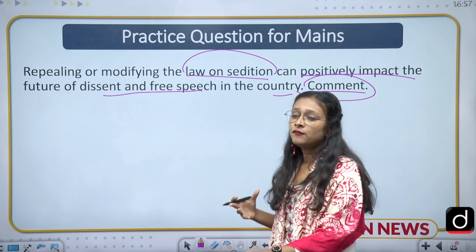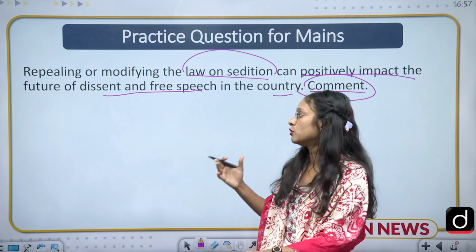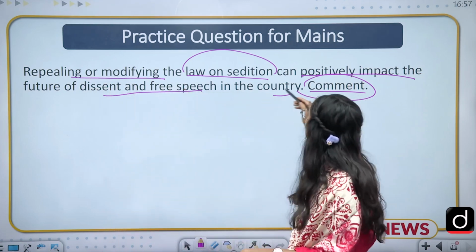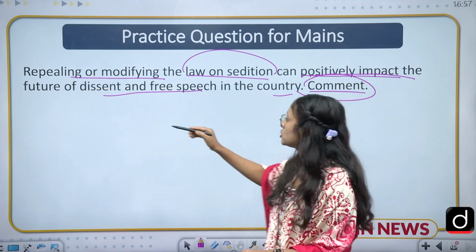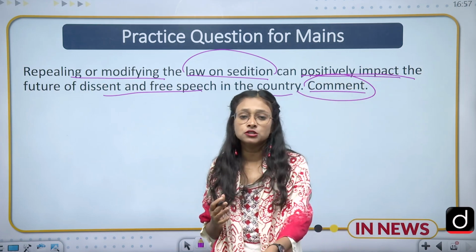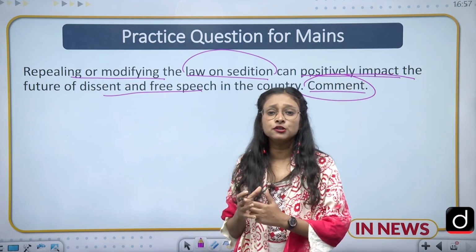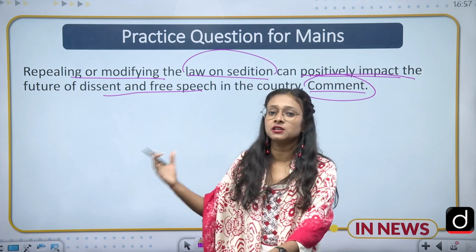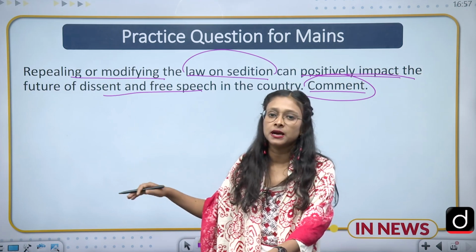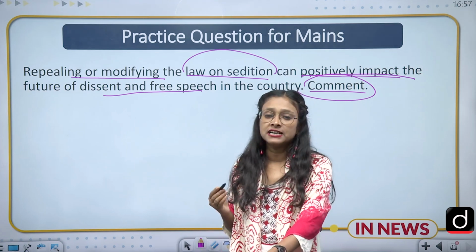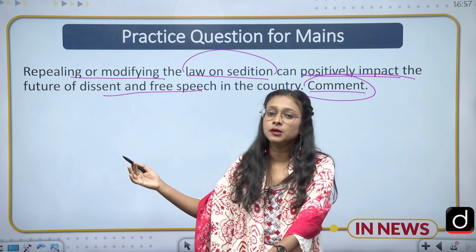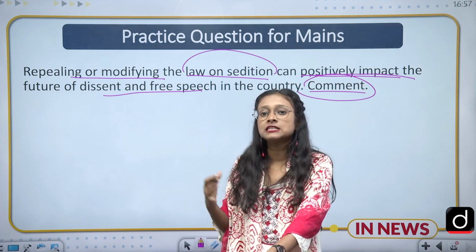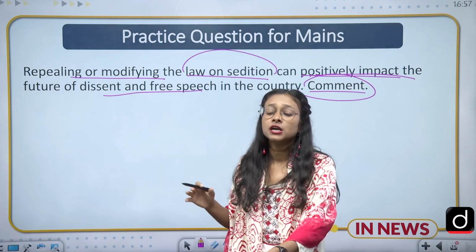Then you have to think about the demand of the question. What is the demand of the question? The demand is that repealing or modifying the law can positively impact the future of dissent, and you have to comment on it. First, you have to divide your mains answer into two parts: whether it will impact positively or negatively. First decide how repealing could positively impact, and then how modifying could positively impact. You have to take case studies of various countries that have repealed this law.